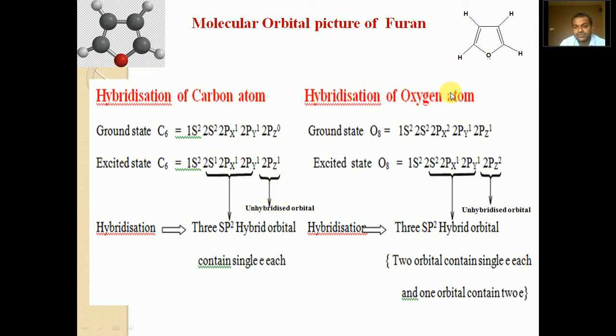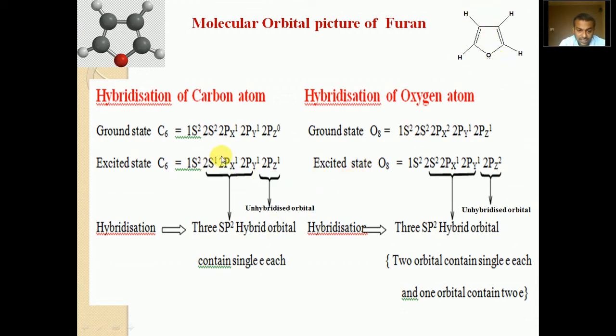Similarly, for the hybridization of the oxygen atom, the electron configuration in the ground state is 1s2, 2s2, 2px2, 2py1 and 2pz1. One electron from 2s is excited to the 2pz orbital, and the excited electron configuration of oxygen becomes 1s2, 2s2, 2px1, 2py1 and 2pz1. These 2s, 2px and 2py atomic orbitals mix and recast to form 3 sp2 hybrid orbitals, and the 2pz orbital remains unhybridized. As we know, all the carbon atoms and the oxygen atom are sp2 hybridized.